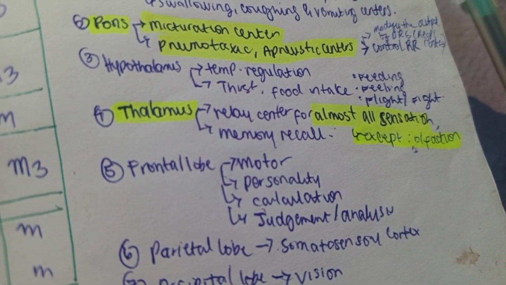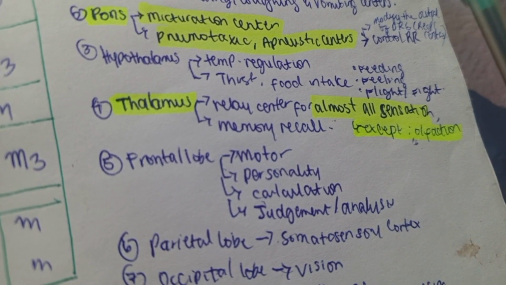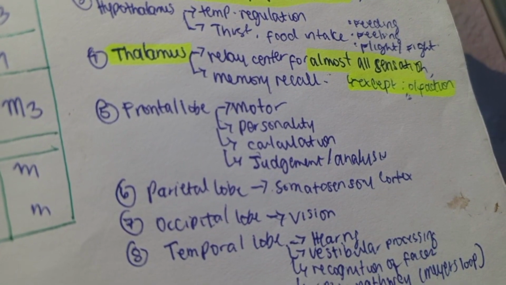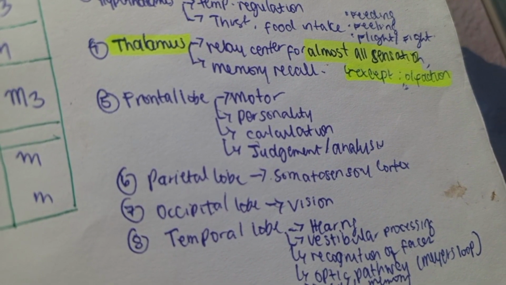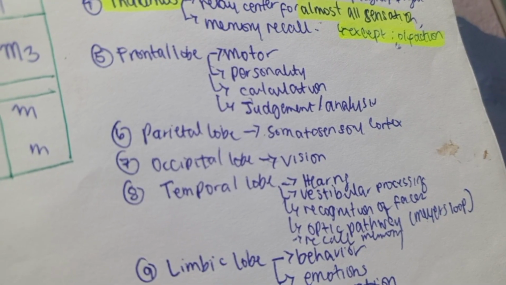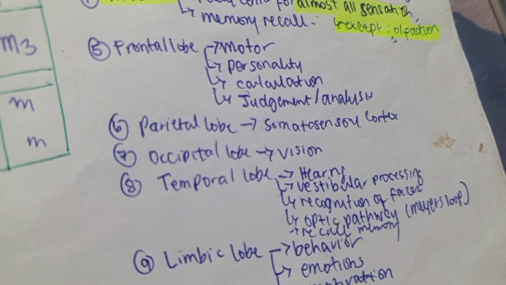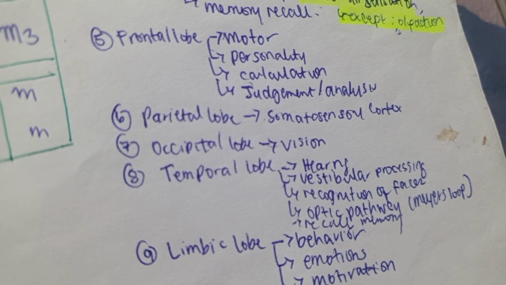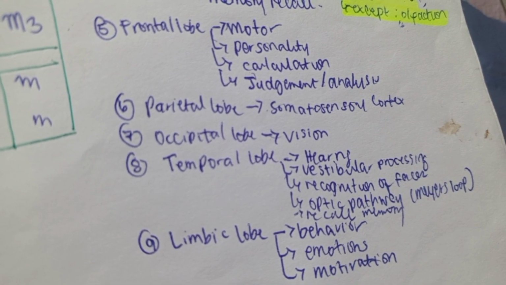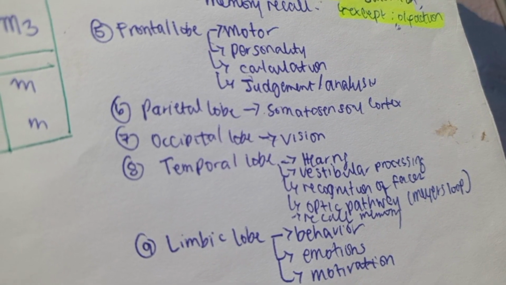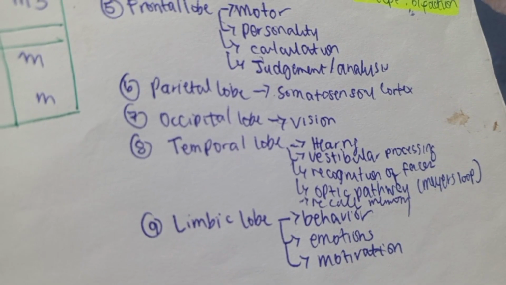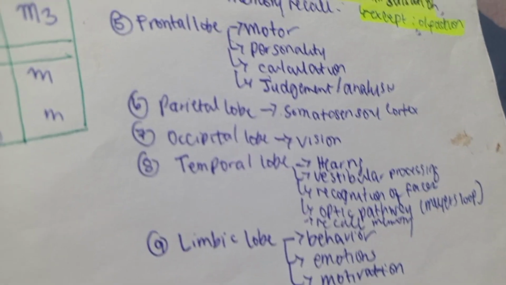Next is the frontal lobe. The frontal lobe is responsible for the motor, for the personality, for calculation, judgment, and analysis. And the parietal lobe is for the somatosensory cortex, the occipital lobe for vision, and the temporal lobe for hearing, vestibular processing, recognition of faces, optic pathway, the Meyer's loop, and to recall memory. So that's what we can find in the temporal lobe: the hearing, vestibular processing, recognition of faces, optic pathway or Meyer's loop, the recall memory. And for the limbic lobe, it is responsible for the behavior, emotions, and motivations.